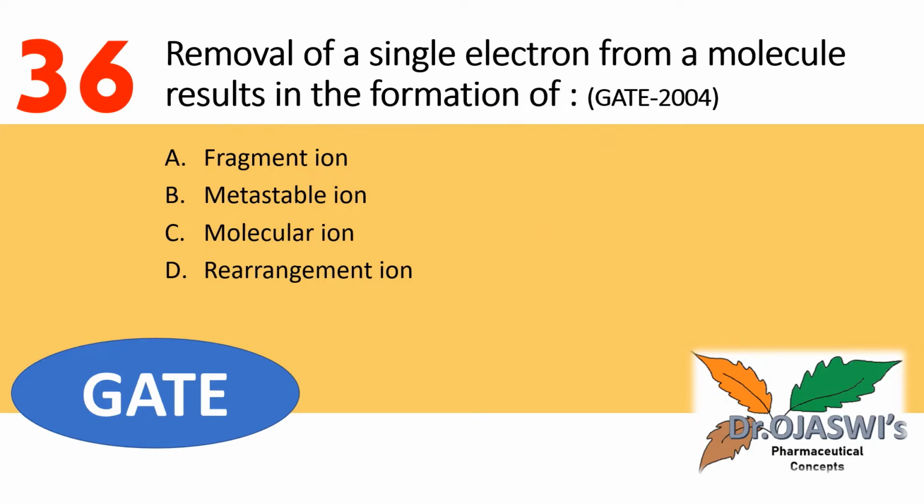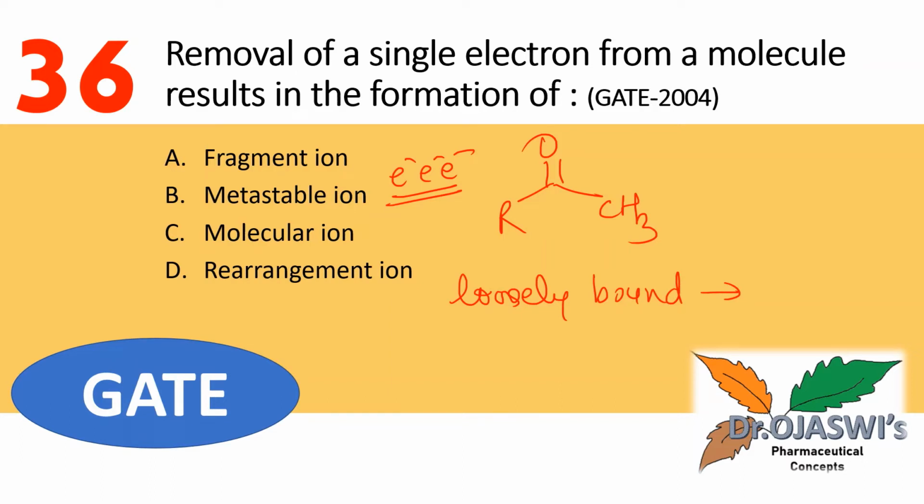Next question: removal of a single electron from a molecule results in the formation of. If this is the molecule, and I bombard it with a highly energetic electron beam, then because of this collision the loosely bound electron will be removed from the molecule.